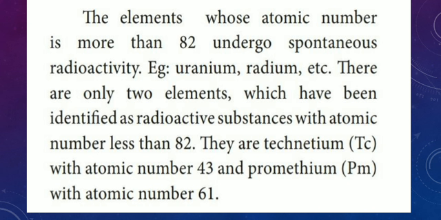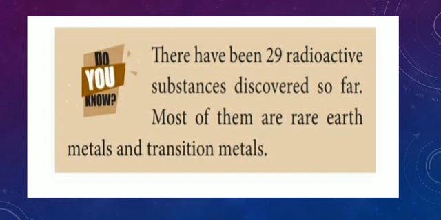Okay students, these two are one mark. There have been 29 radioactive substances discovered so far. Most of them are rare earth metals and transition metals. So up to this, 29 radioactive substances.